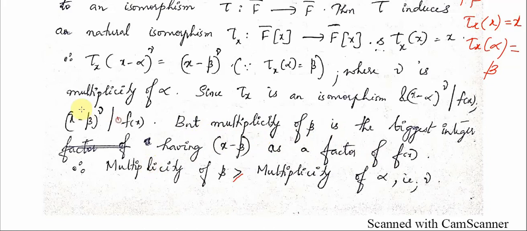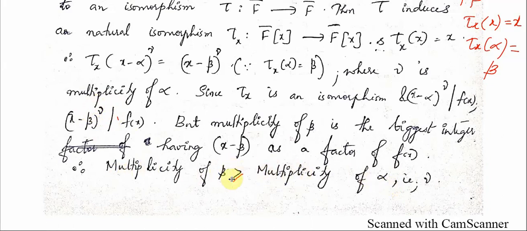Alright, therefore this multiplicity of beta is going to be greater than this value mu, because multiplicity of beta is the greatest integer such that (x minus beta) raised to that divides f of x. Therefore multiplicity of beta is greater than mu. And what is mu? Mu is the multiplicity of alpha.